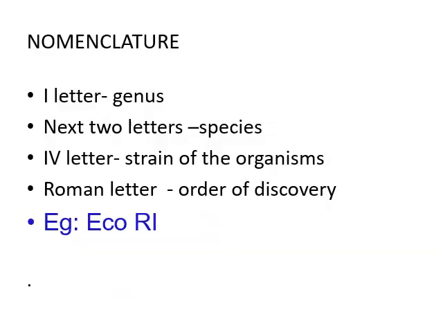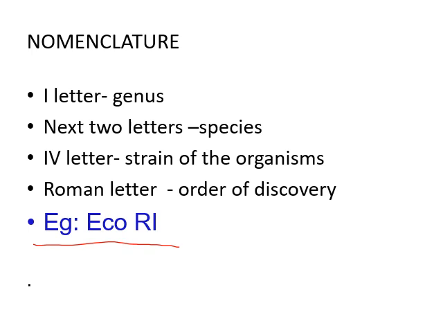Now, there are various restriction endonucleases, isn't it? How they are named: the best example is EcoRI. In this name, the first letter is the genus, E for Escherichia.